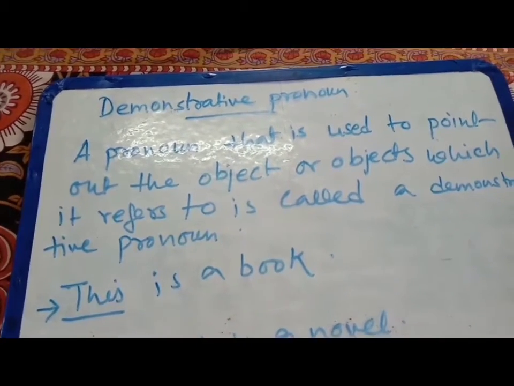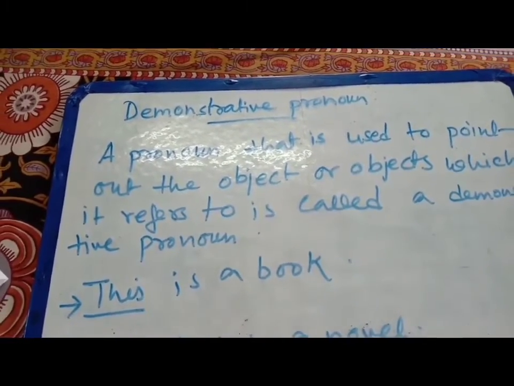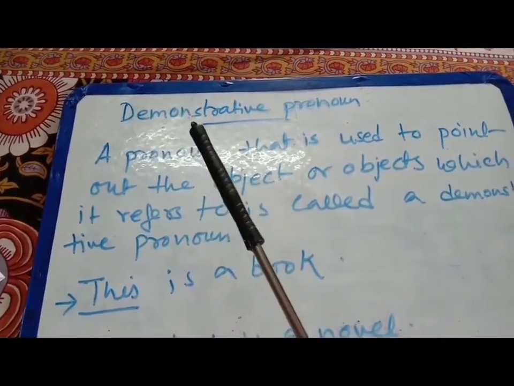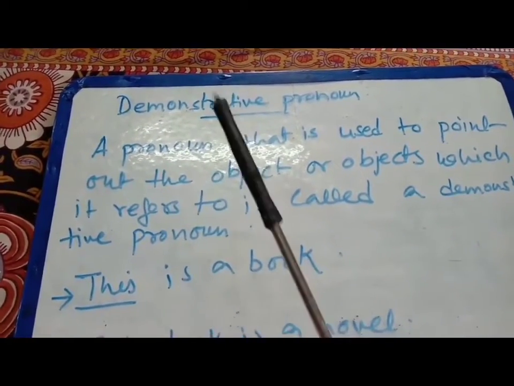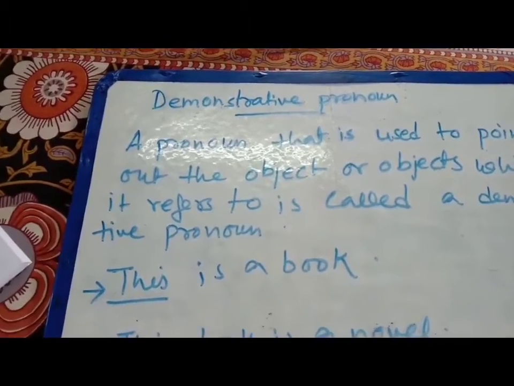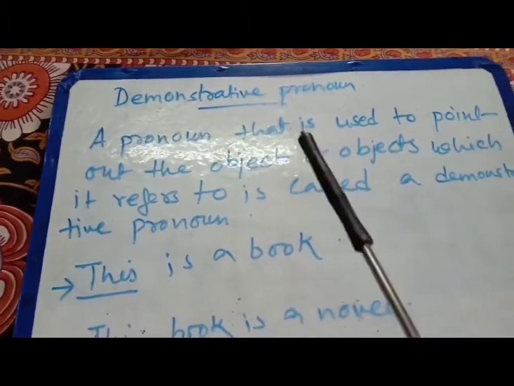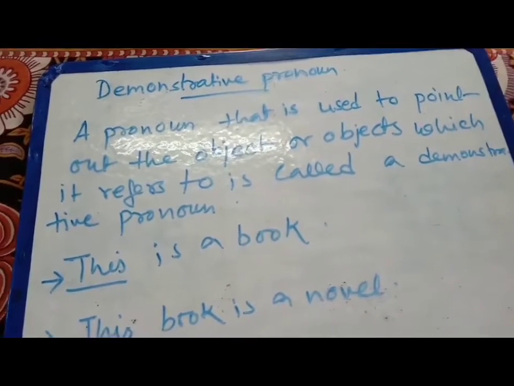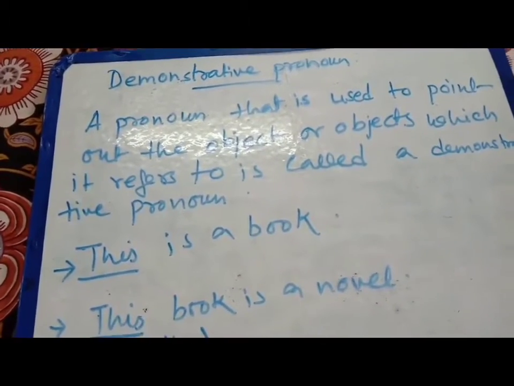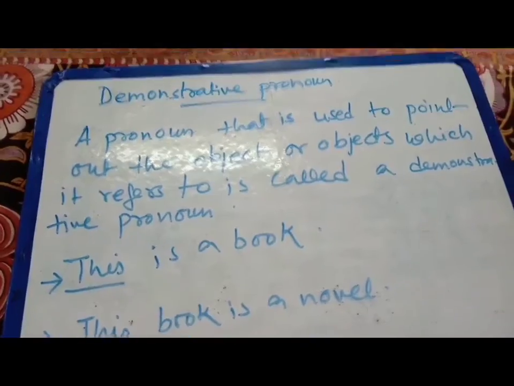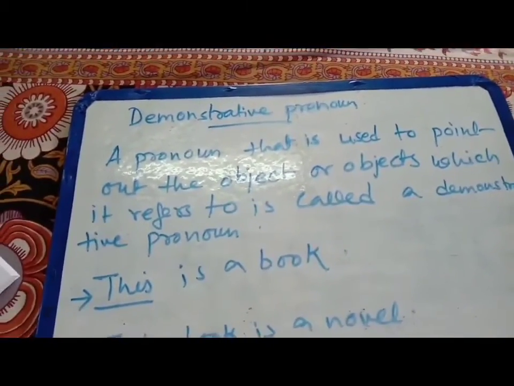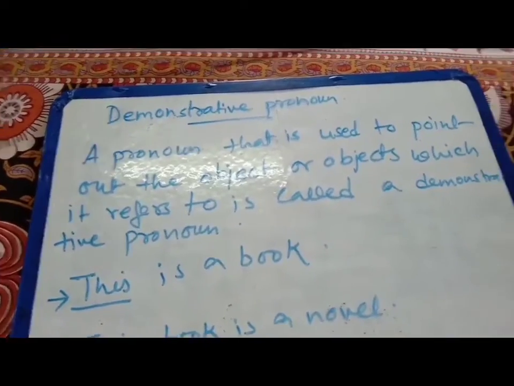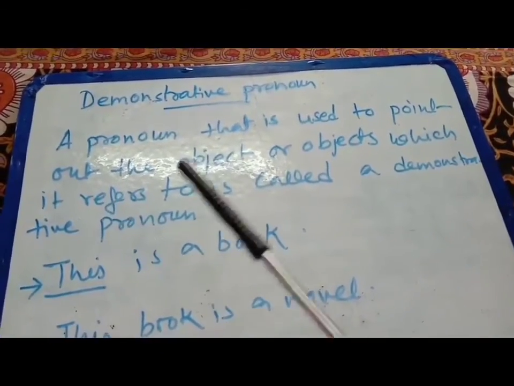Next one is demonstrative pronoun. Demonstrative, you can understand by this name, demonstrate. Demonstrative means to show something, to demonstrate something, to tell something. Okay, so a pronoun that is used to point out the object or objects which it refers to is called a demonstrative pronoun. What is the meaning of that? That means a pronoun that is used to point out the object.